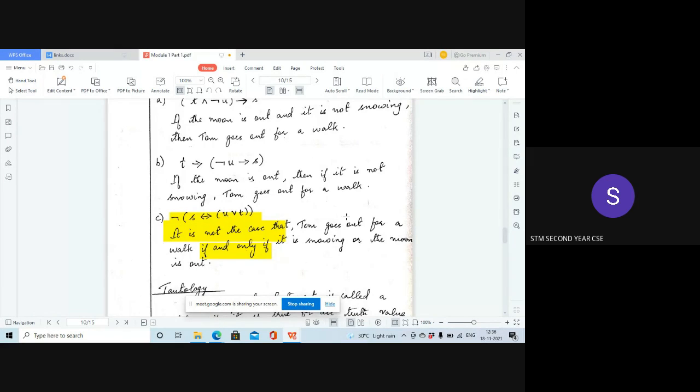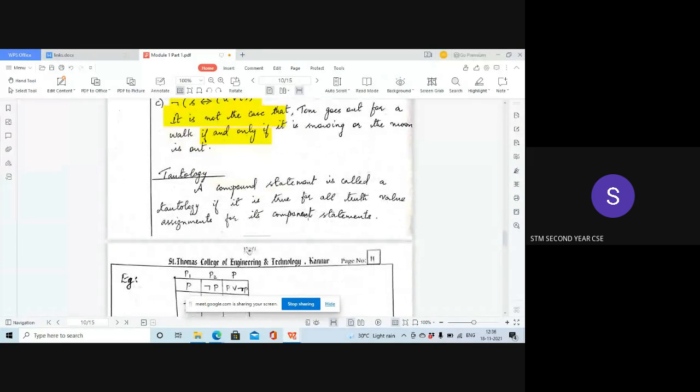So just expand the variables with their sentences. But when you expand them, see that negation and bidirection will always be read with these English phrases. Negation, if it comes in the beginning, is read as "it is not the case that." Bidirection is read as "if and only if." If it is implication, a single arrow, then we read it as "if then." This is an if-then part, a conditional proposition.